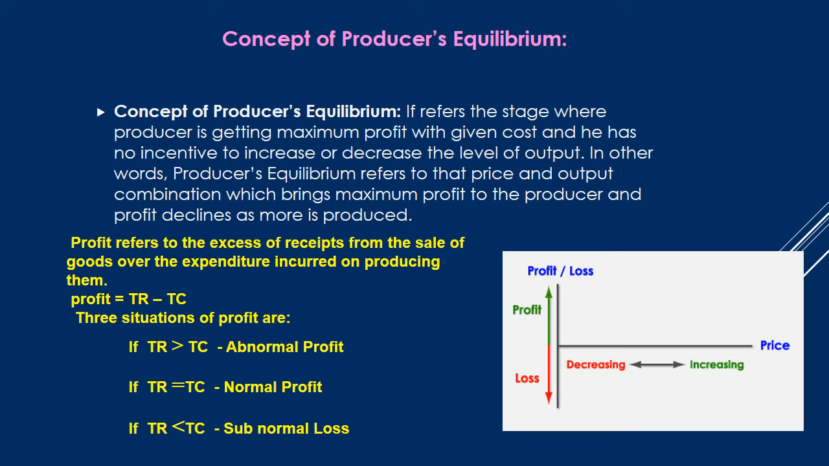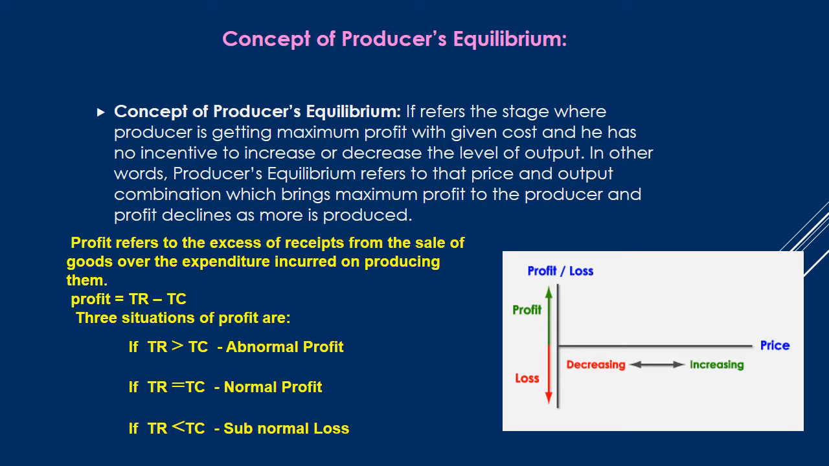This producer's equilibrium concept is related to total revenue and total cost, because total revenue and total cost will decide the profit. Profit refers to the excess of receipts from the sale of goods over the expenditure incurred on producing them. So profit is equal to total revenue minus total cost.